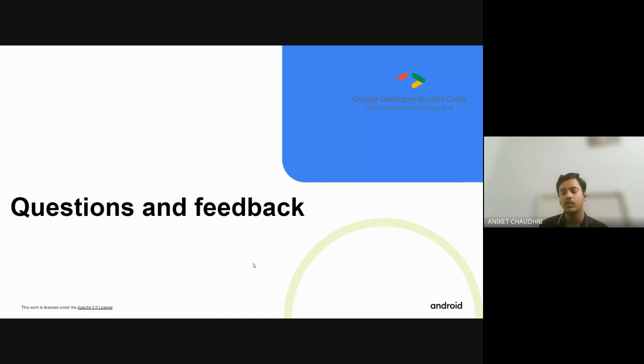You can post your doubt on the WhatsApp group. We will be there to answer. Also, we can have a doubt session if you are having any problem downloading Android Studio. And we will share a video that shows the step-by-step method to download Android Studio. So there will be no issue.